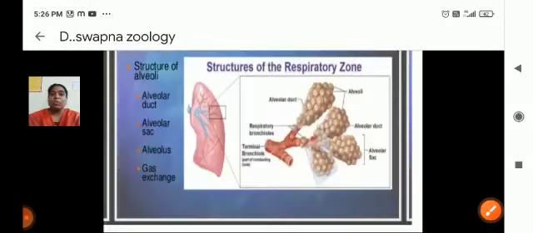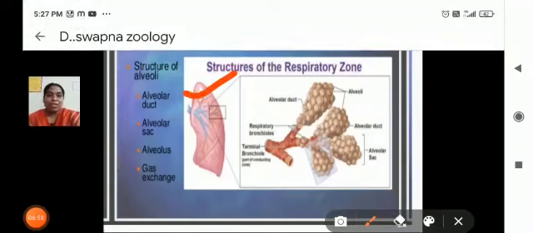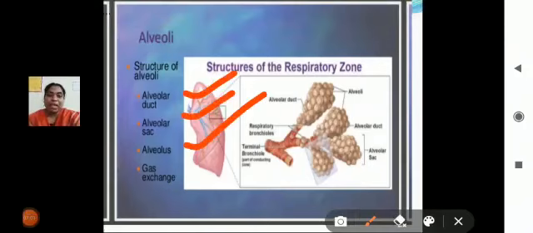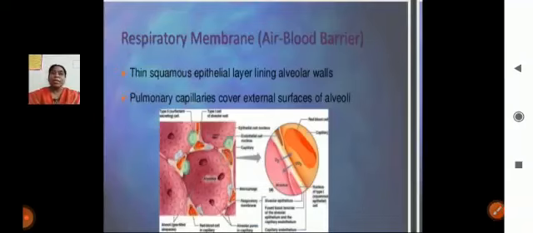Okay, so the structure of alveoli: you may observe that it is connected with the alveolar duct, alveolar sac and alveolus, and the important function is gas exchange. And what is the main important characteristic of alveoli?